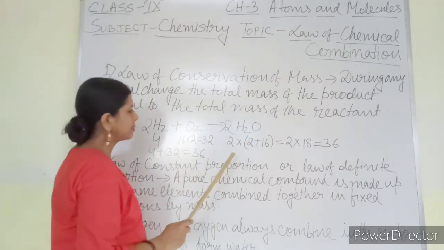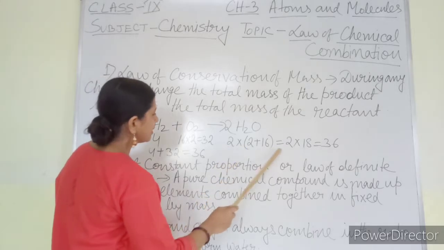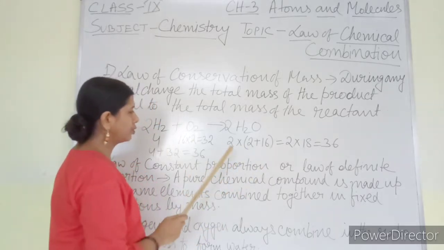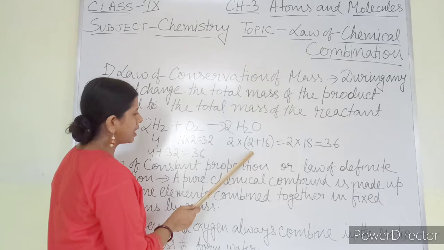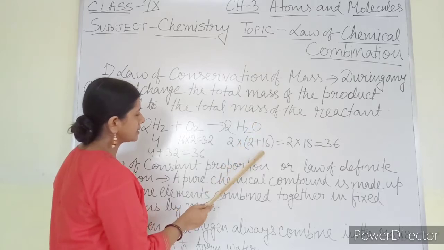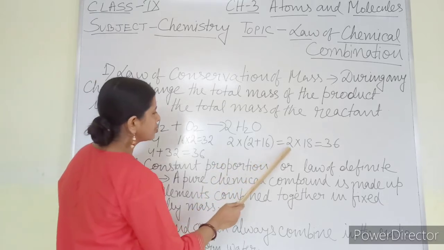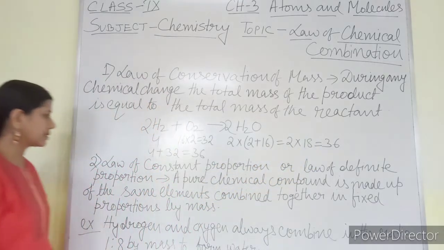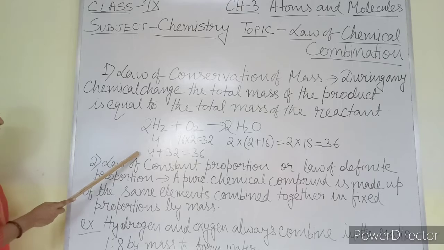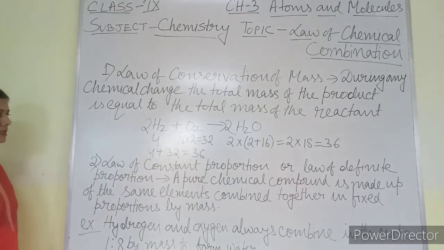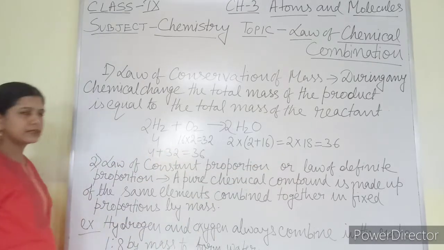Here water has been formed, 2 multiplied with the mass of a water molecule. Hydrogen has mass 2, oxygen has mass 16. So 2 plus 16, that is 18, and 2 into 18 is 36. So this side you can find 4 plus 32 is 36, and that side also 36.